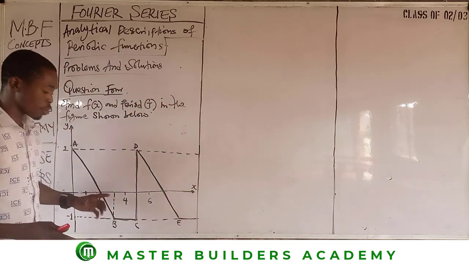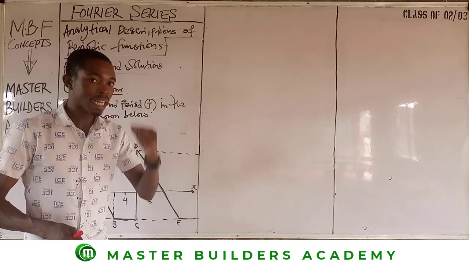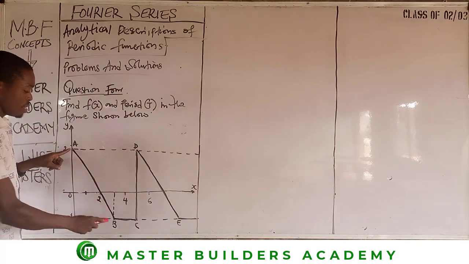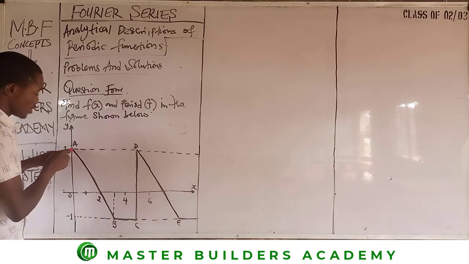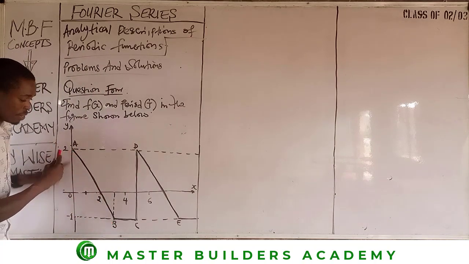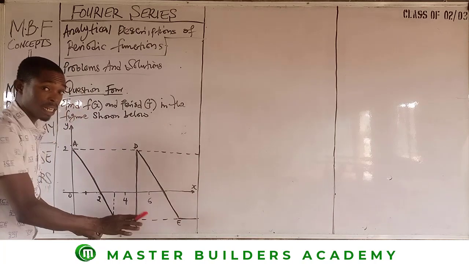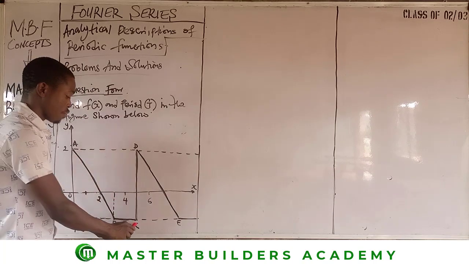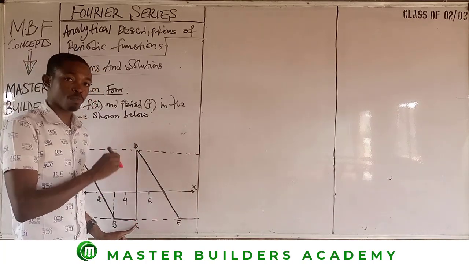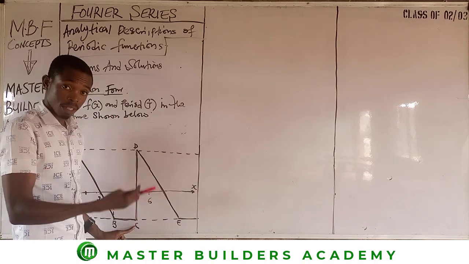All we need to do is to know where a complete cycle is achieved, starting from the very initial point. So if I begin my journey from A to B, I have one line. This is where the journey begins from, at level 2 above the x axis. Then I move to this level. From B to C is another line, horizontal. Then from C to D is a vertical line. And of course, based on this particular topic, CD doesn't count. CD is a vertical line.